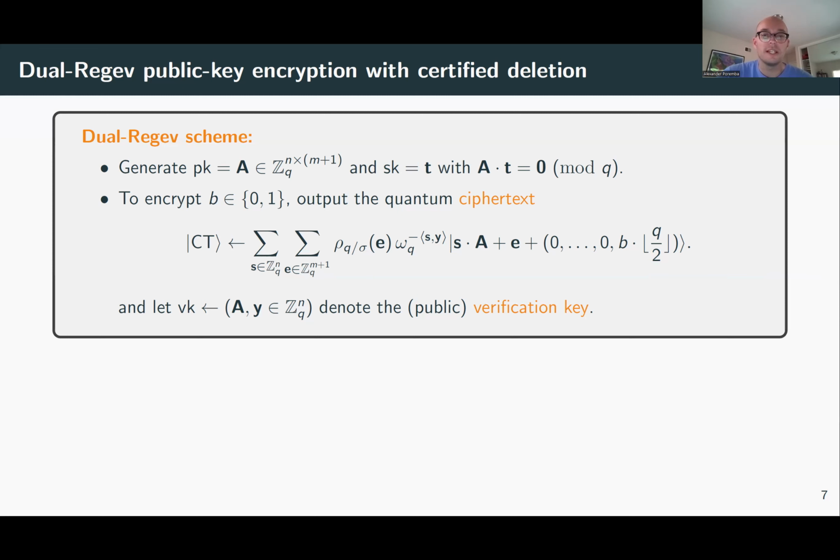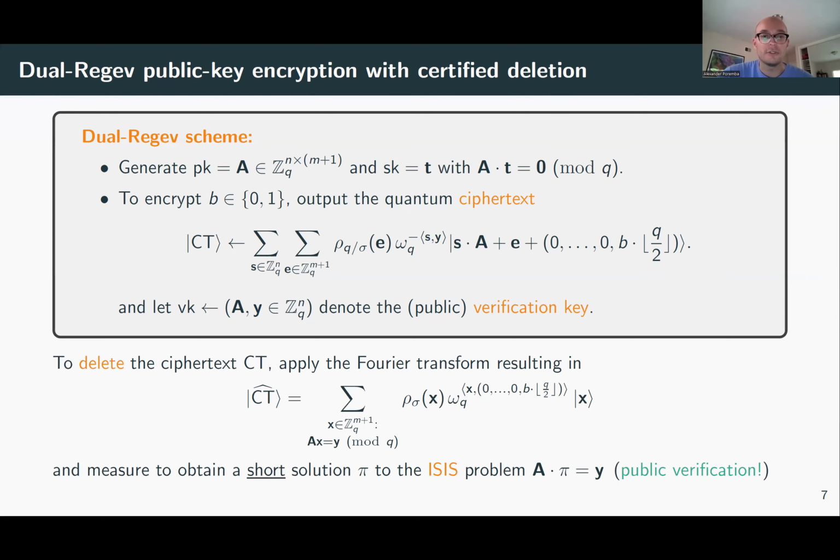So how would we delete a ciphertext? To delete the ciphertext, we just apply the Fourier transform. And what will happen is that this ciphertext will get mapped into a superposition of ITCS solutions with a Gaussian distribution. And now the crucial thing is that the plaintext bit B gets kicked into the phase of the state, okay?